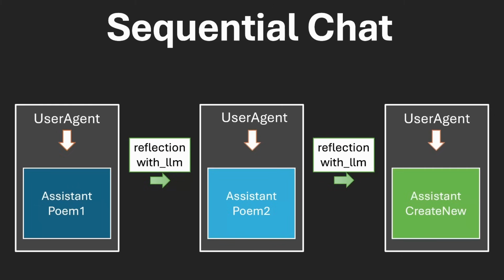What we can do though is for each other chat in the sequence, we can send context from the previous one to the next. And this is called reflection with LLM. And this will summarize the previous output and bring it to the next agent. Let's see how this is done with code.